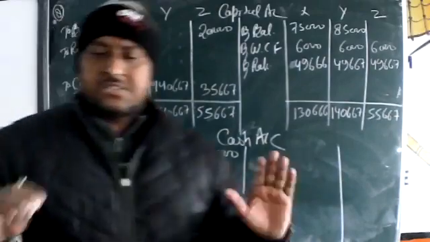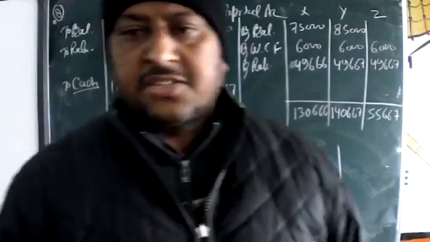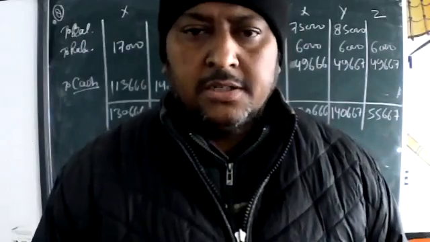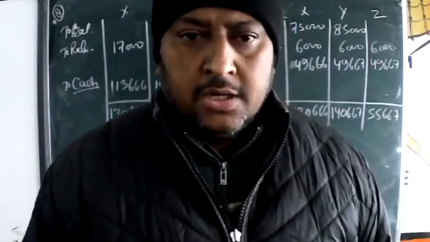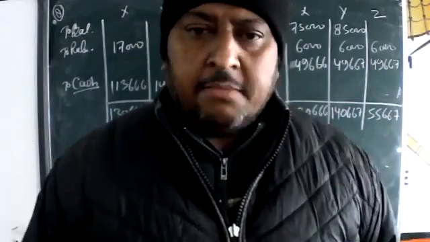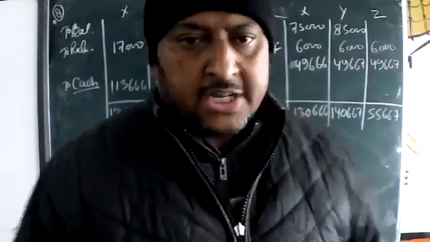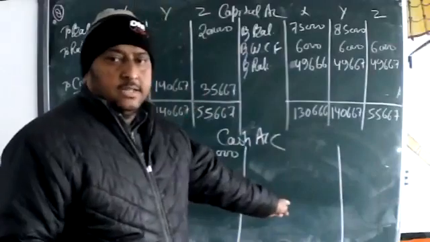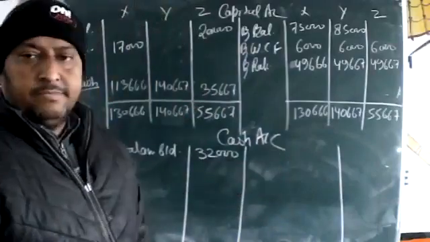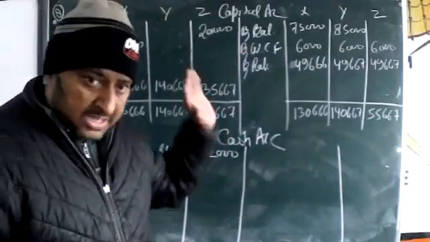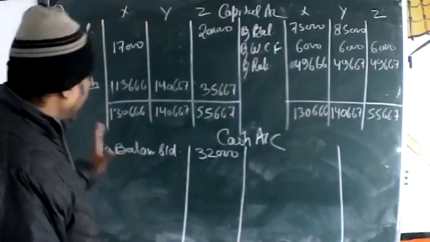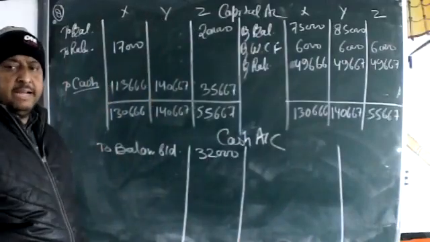Now we are going to start. Just see the realization account and put the amount. What cash amount are we putting on the realization debit side? Just put on the credit side. What things are we putting on the realization credit side? Put here on the debit side.